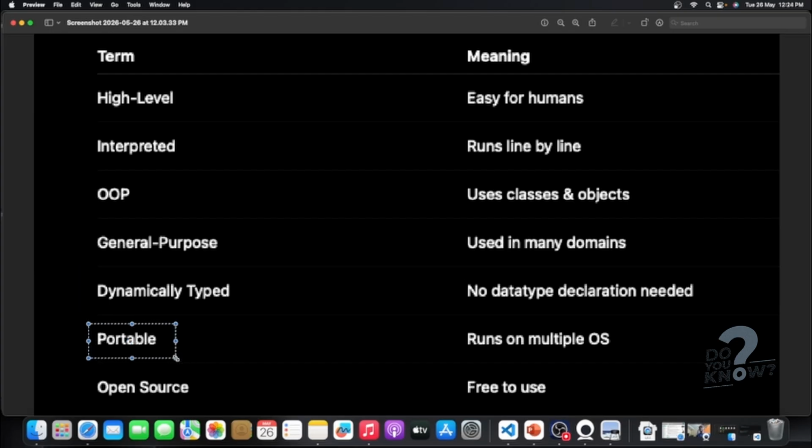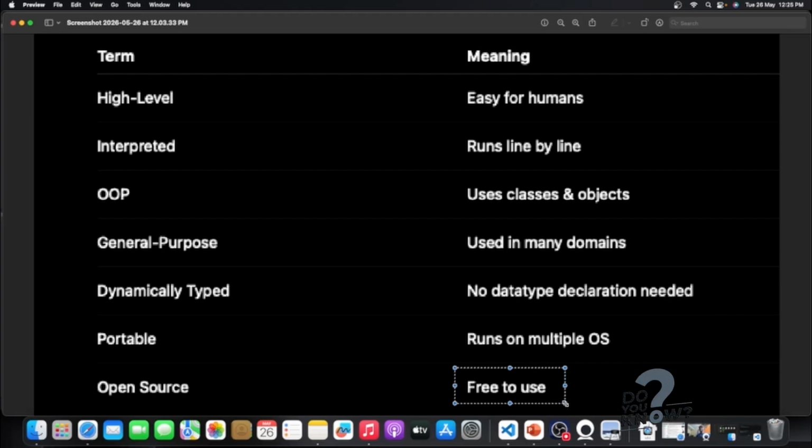Now portable. Portable means you can run Python on any operating system. You can use it on your Windows operating system, Mac OS, Linux, Raspberry OS. You can use it on any operating system. It will not obstruct. And what does open source mean? Open source means there is no license required. You can use it free. No money, no cost. Use it free. How long you want to use it is up to you. This is what the Python programming language is.